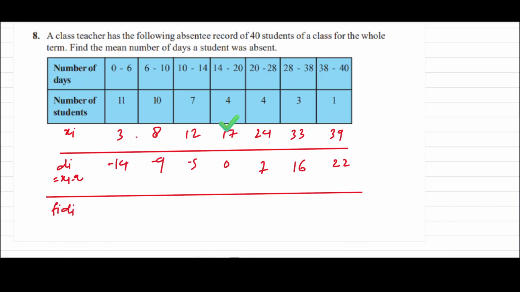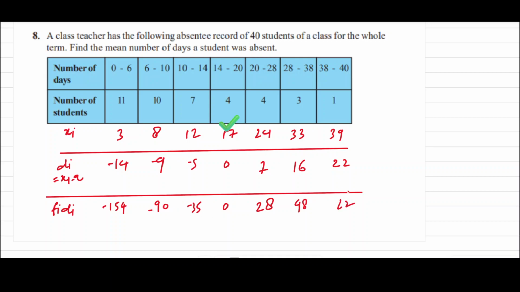First, here fi is 11 and di is minus 14. If we multiply, we get minus 154. Then 10 times 9 is 90, so here minus 90. Now 5 times 7 is 35, so minus 35, and that will be 0. And here 7 times 4 is 28, and here 16 times 3 is 48. Now this will be 22.